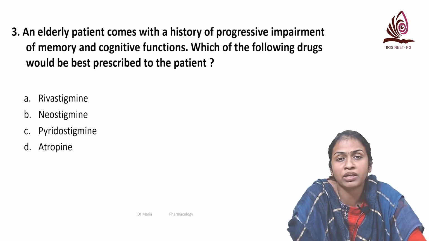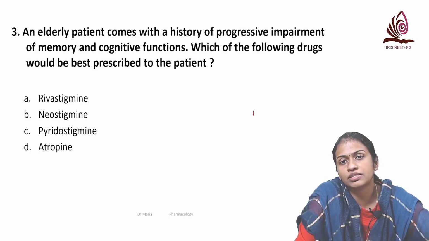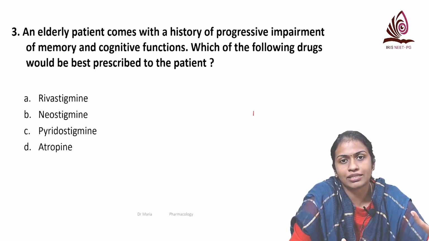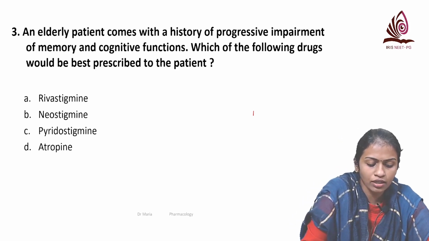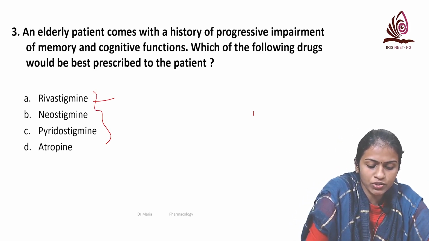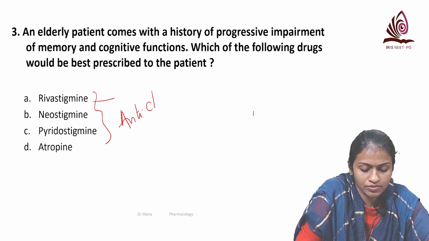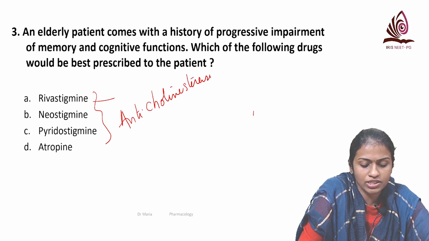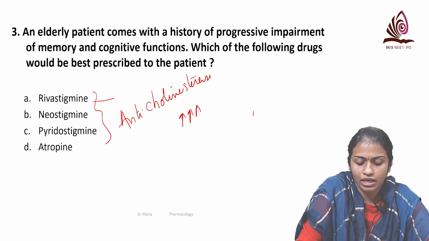So what is the probable diagnosis of this patient? Progressive impairment of memory and cognitive function. So the patient is suffering from Alzheimer's disease. In Alzheimer's, one of the pathophysiological features is decreased cholinergic activity. So we try to increase the acetylcholine levels in the brain to improve the condition. Rivastigmine, neostigmine, pyridostigmine all belong to which category? Anticholinesterase, right? They inhibit the cholinesterase enzyme that degrades acetylcholine, so as a result there is an increased level of acetylcholine.